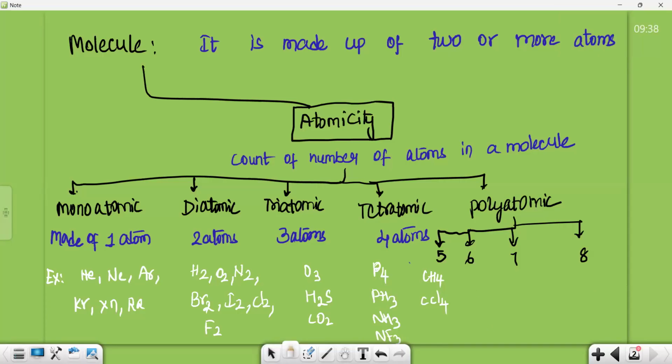Okay, very good. Next, SiF4. So in all these, you can see overall 5 atoms are present. So it is pentaatomic. Next, hexaatomic. In hexaatomic, you can see overall 6 atoms are present.